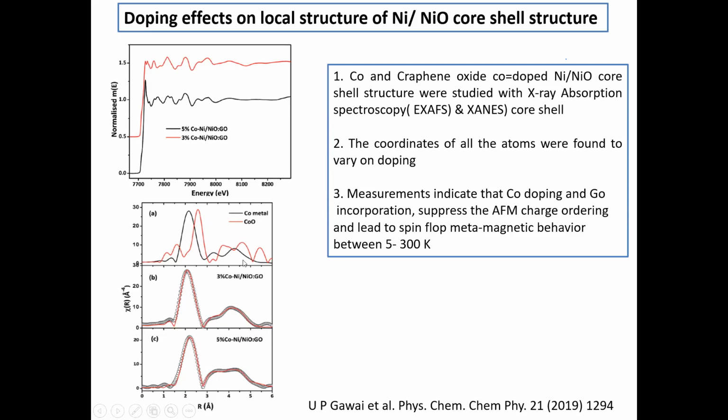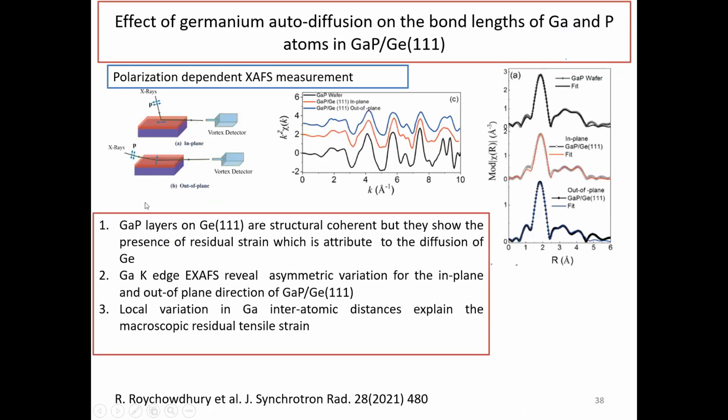Now this is a measurement example based on the polarization properties of the synchrotron source we have used. You can see we have used two geometries of measurement. In one case the sample is flat, and as you know, synchrotron light is linearly polarized.